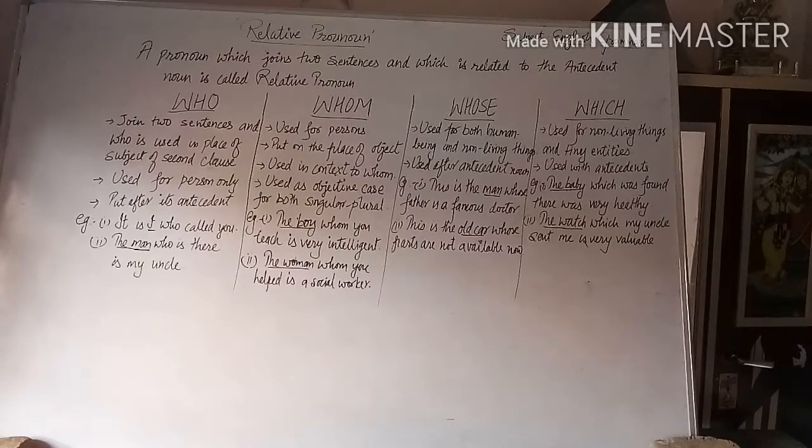For example, the baby which was found was very healthy. Here the baby is a tiny entity and which is following it. Number 2, the watch which my uncle sent me is very valuable. The watch is underlined, so it is the antecedent, and which is following it. So these are our relative pronouns.